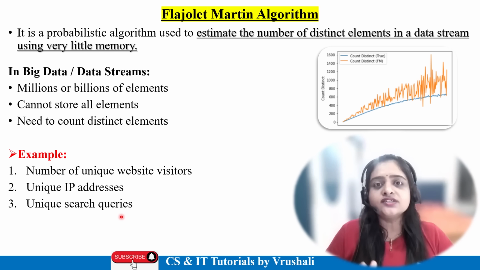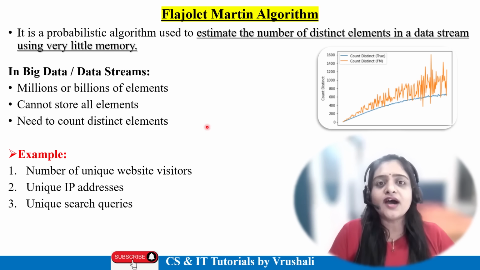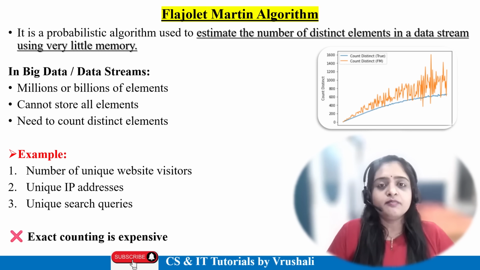So every user search query is different and unique. To handle all these things, the Martin algorithm is there, because it stores only unique data, distinct elements, in your database. Now let's understand with solved examples.